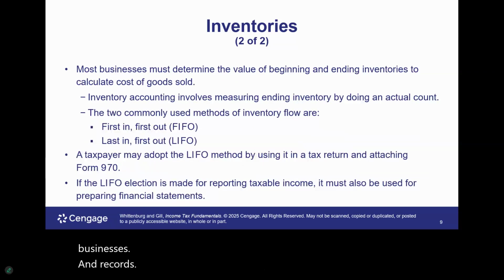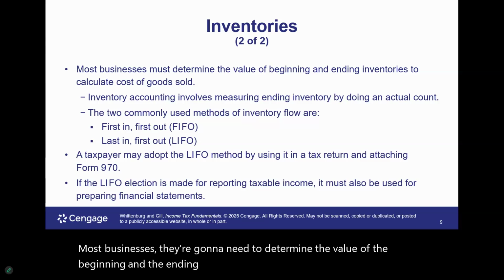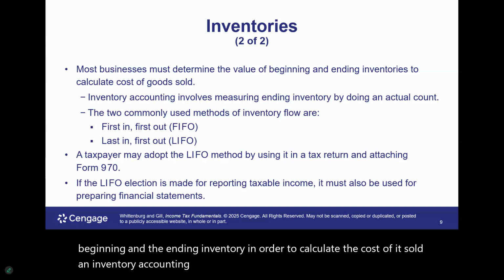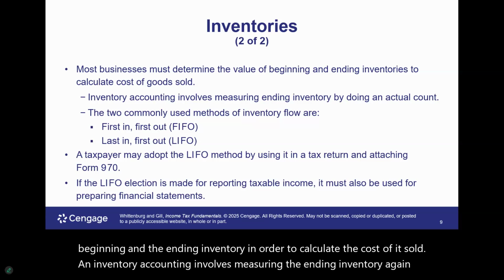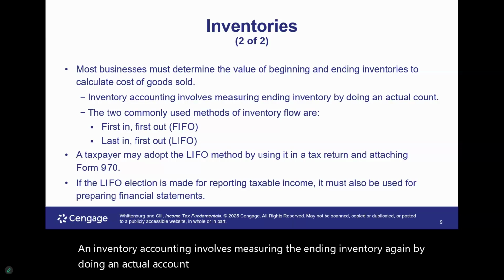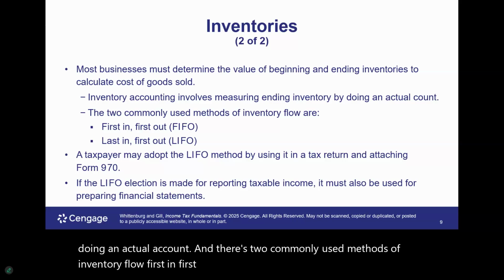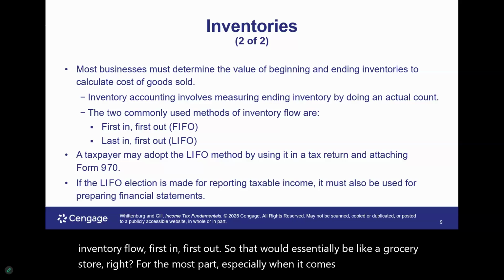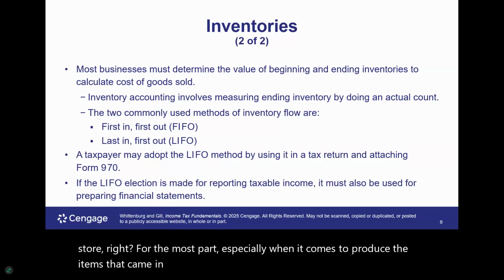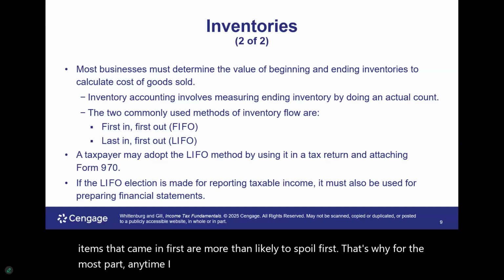Most businesses are going to need to determine the value of the beginning and the ending inventory in order to calculate the cost of goods sold. And inventory accounting involves measuring the ending inventory, again, by doing an actual account. And there's two commonly used methods of inventory flow: first in, first out. So that would essentially be like a grocery store, right? For the most part, especially when it comes to produce, the items that came in first are more than likely to spoil first. That's why, for the most part, anytime I go grocery shopping, I always choose from the back, right? Just a little tip, hint, hint.